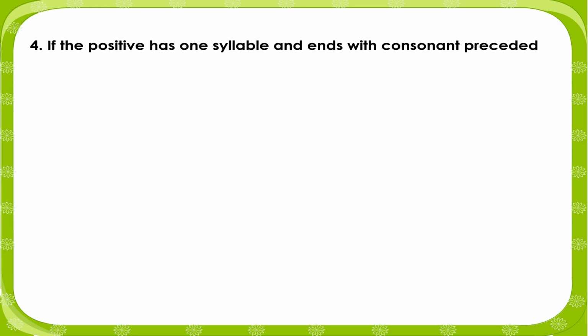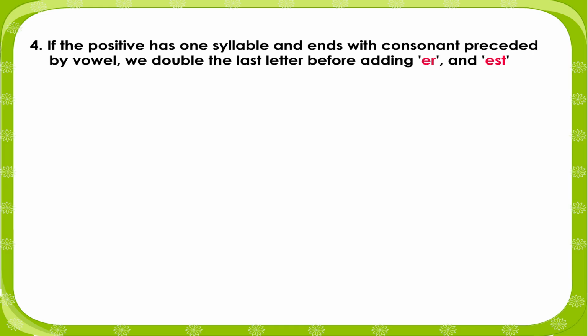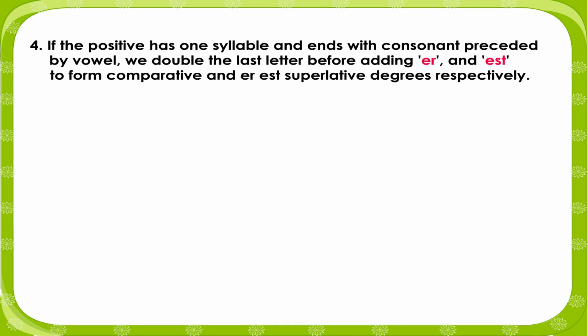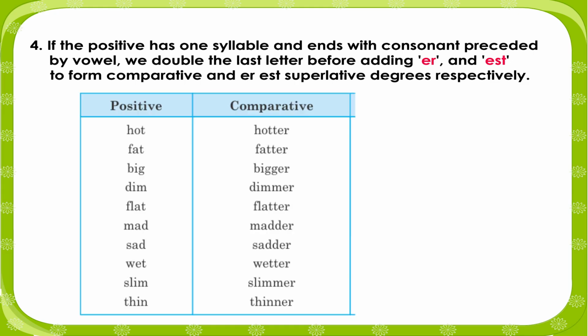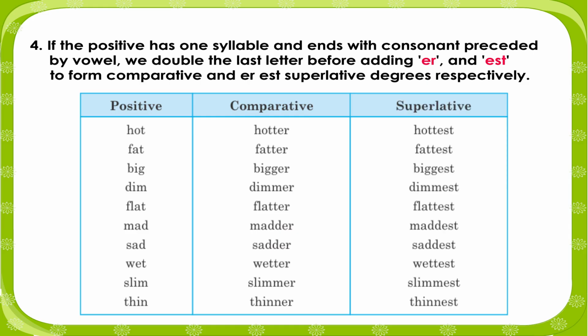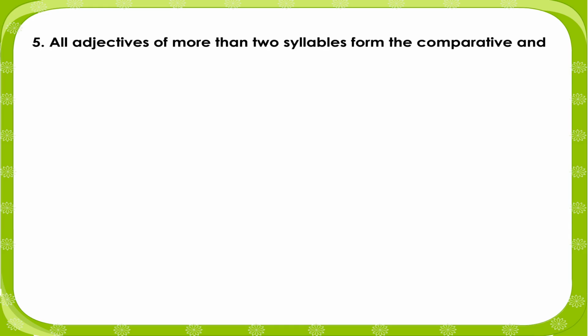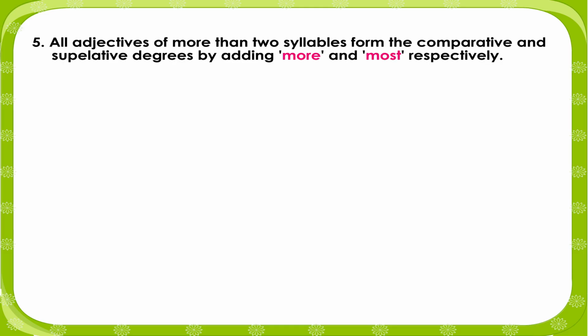If the positive has one syllable and ends with a consonant preceded by a vowel, we double the last letter before adding ER and EST. Adjectives of more than two syllables form the comparative and superlative degrees by adding more and most respectively.